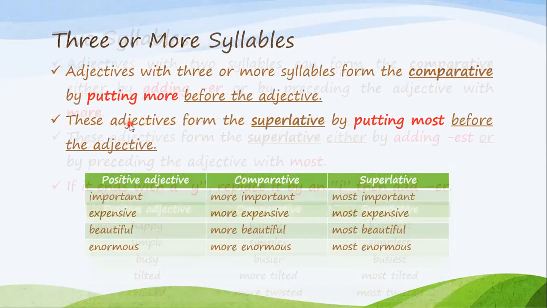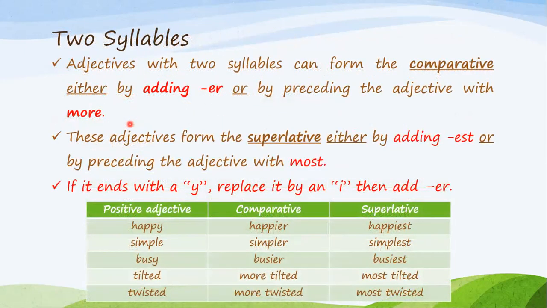So the adjectives with two syllables can form the comparative by either adding er or writing more before the adjective. Happy, happier. Simple, simpler. Busy, busier. Tilted, more tilted. Twisted, more twisted. All right? For the superlative, we know that we add est, so I either add est or I add most.